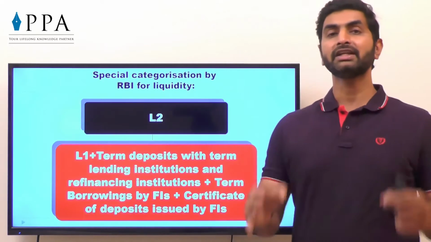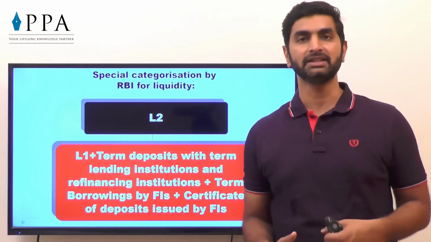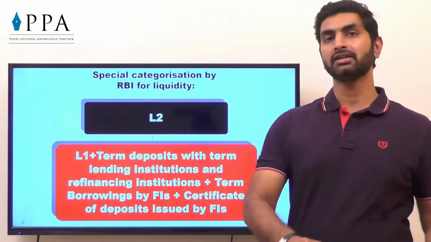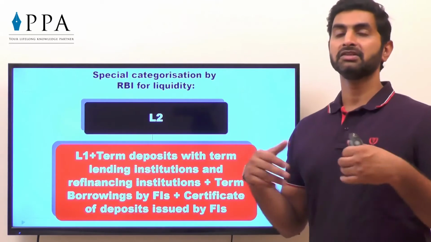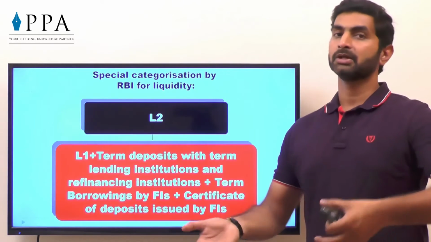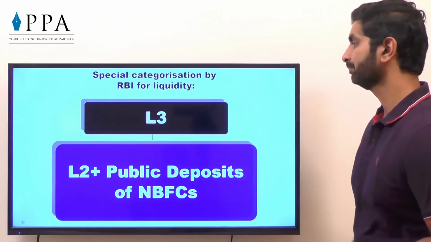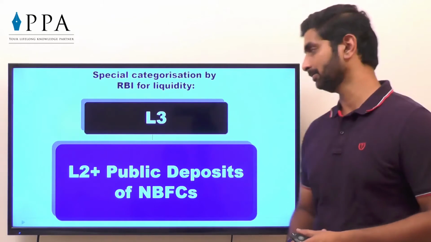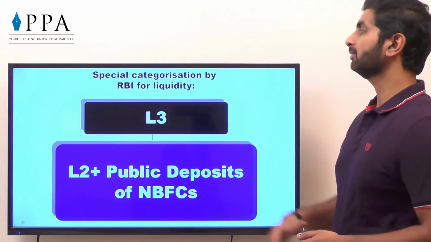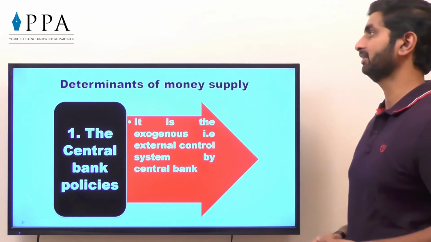Now this is not the real cash, these are the certificates made available to me, like I have purchased some debentures, that is also added in the form of L2. So this is something new introduced by RBI. Even though you are not having liquid cash, you are having the certificates which can be converted into liquid cash. L3 is L2 plus public deposits in non-banking financial companies also. So this is the latest categorization made by RBI, but of course you must know all three categorizations.